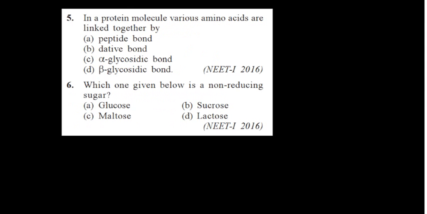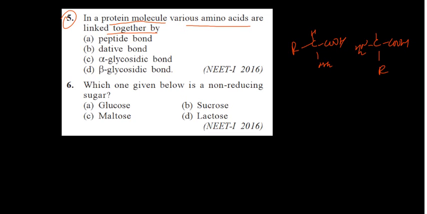Next. In a protein molecule, various amino acids are linked together by what bond. So here amino acids are there: hydrogen, COOH and NH2, and one more amino acid with NH2, carboxylic acid groups and R group, hydrogen.